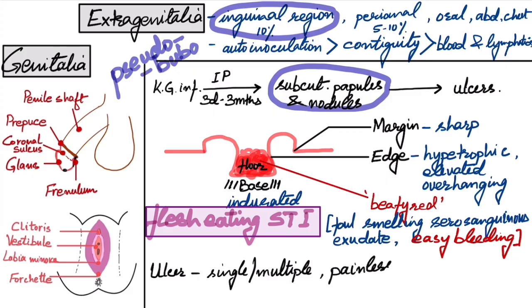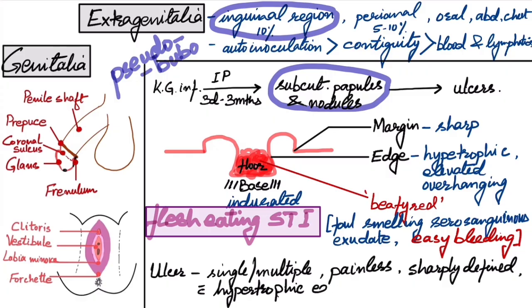It is painless, while chancroid was painful. It has sharp margins with the edge elevated or hypertrophic or overhanging, and it has a beefy red appearance which is very characteristic of donovanosis, and it bleeds easily.